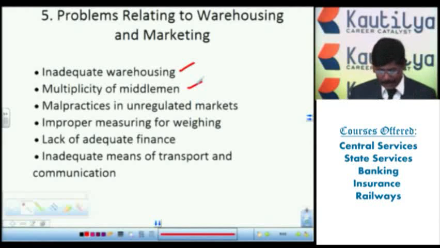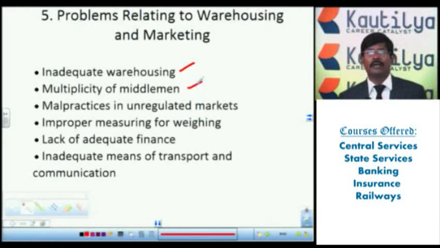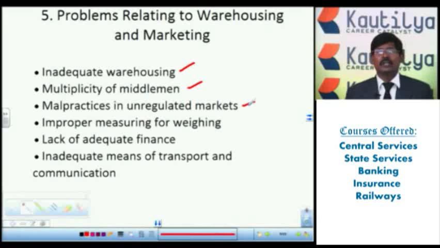Next one, malpractices in unregulated markets. What are the malpractices? They are not giving the proper information to the agriculture farmers. Then the middleman problem is also going on. When they do the malpractice, they cheat the agriculture farmer, because the maximum of agriculture farmers are illiterate in India. That also means some malpractices are going on in the market section.